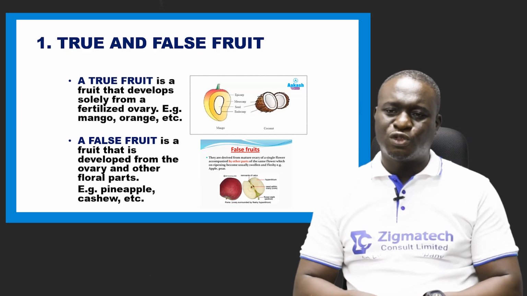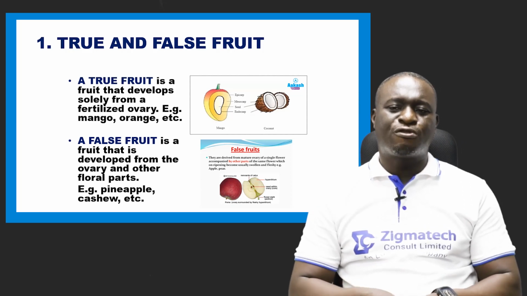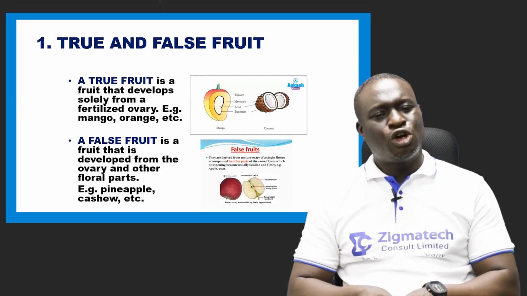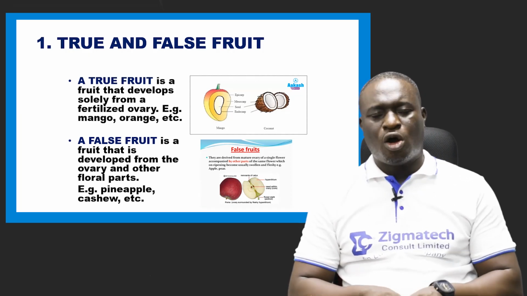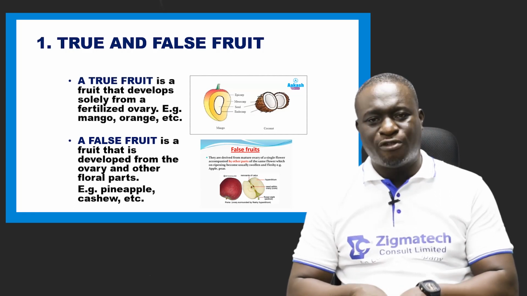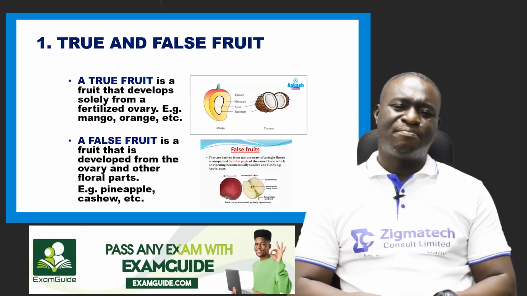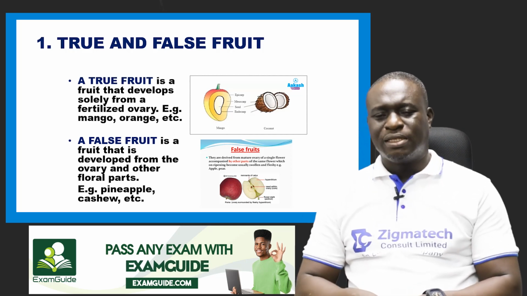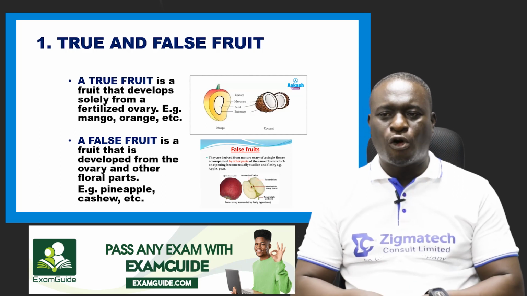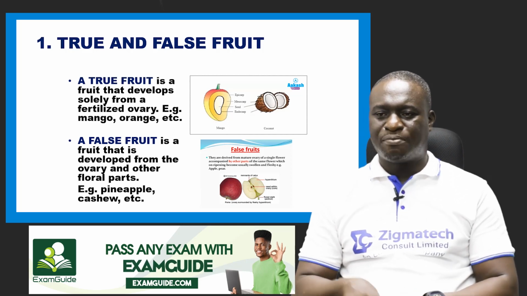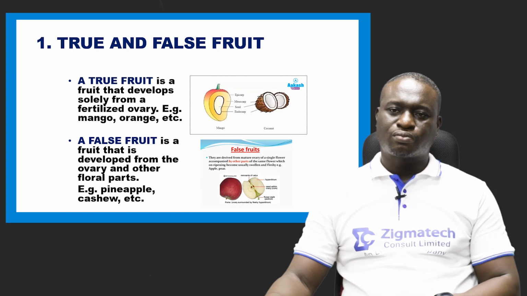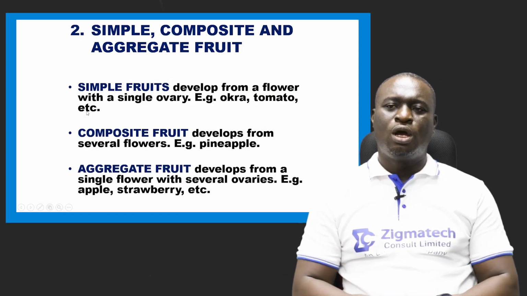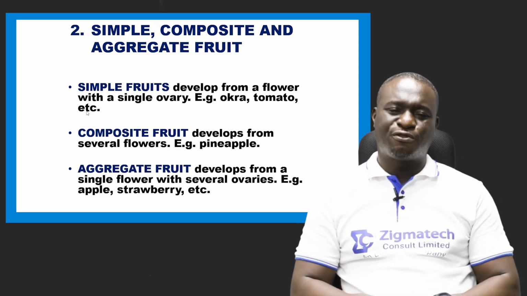A false fruit is a fruit that is developed from the ovary and other floral parts, not just the ovary. An example, we have the pineapple, we also have the cashew. These are examples of false fruits. We also have the next one, which is the simple, composite, and aggregate fruit.